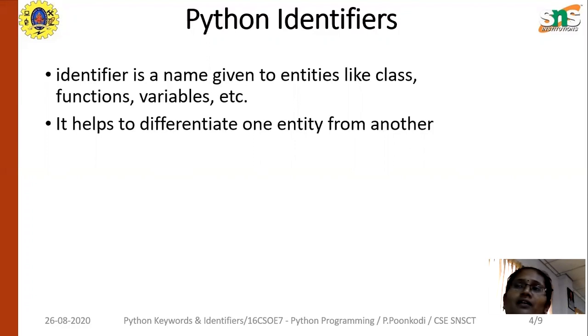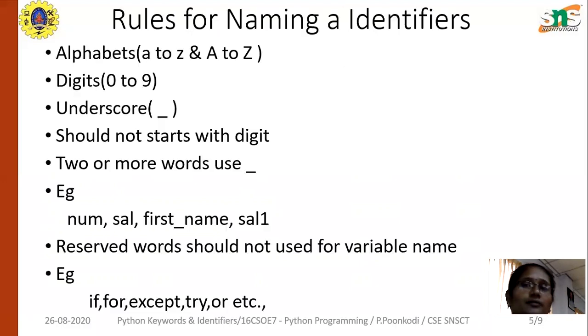Here we use identifiers in programming languages for naming purposes. If you are naming a class, objects, variables, functions, etc., for these things we use identifiers. Mainly, they are used to differentiate the entities from one another.